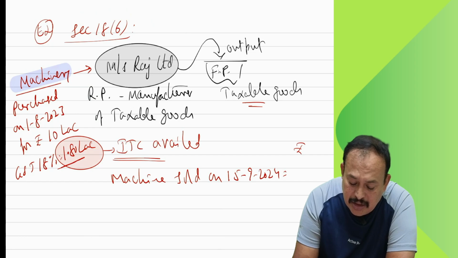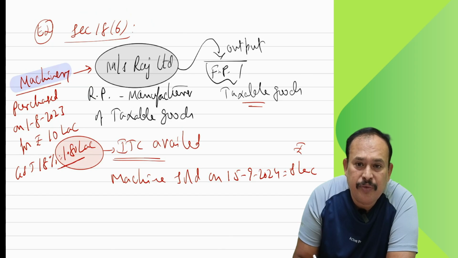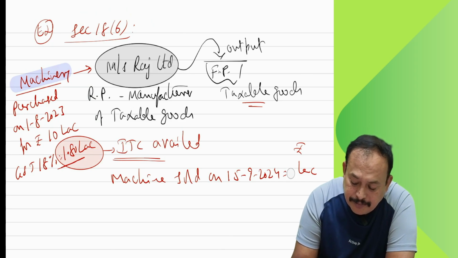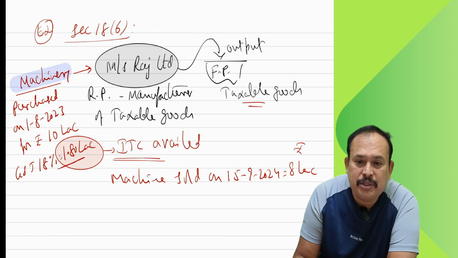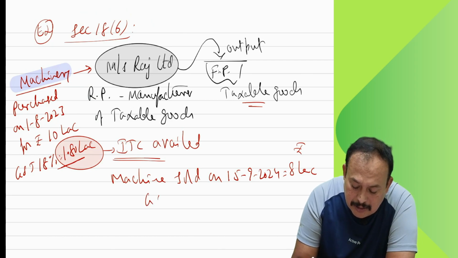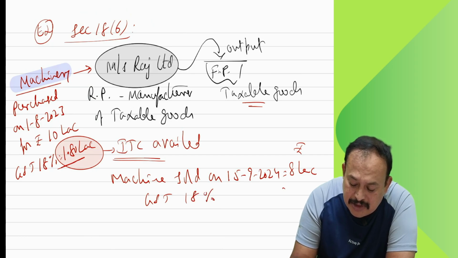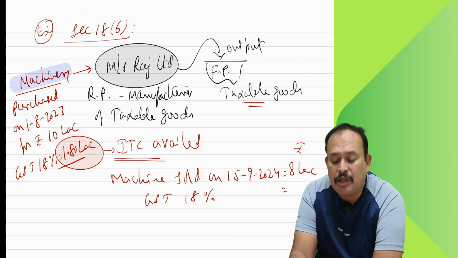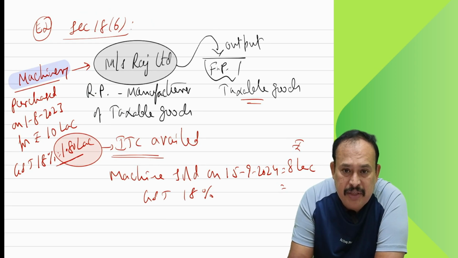Let us say sold for 8 lakhs. Then GST payable on such machinery is 18%. 18% on 8 lakhs, how much comes?